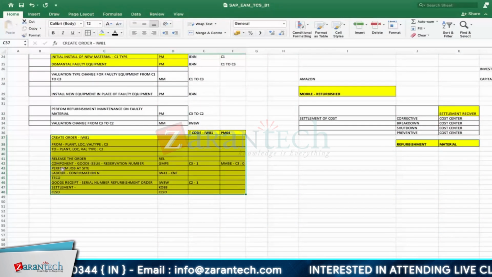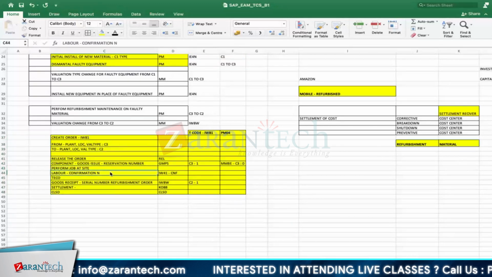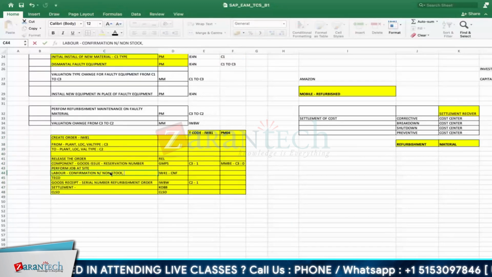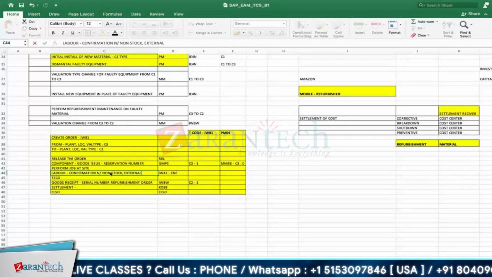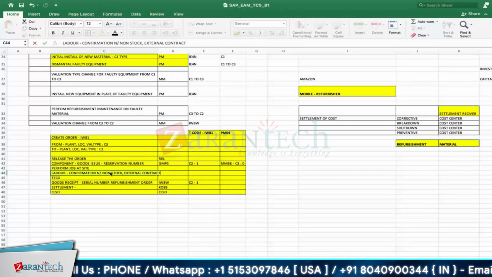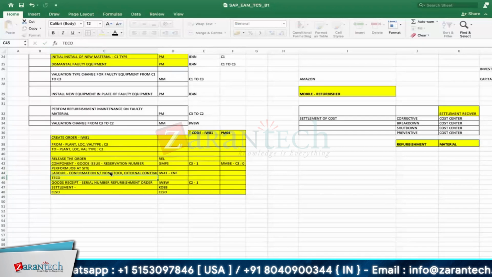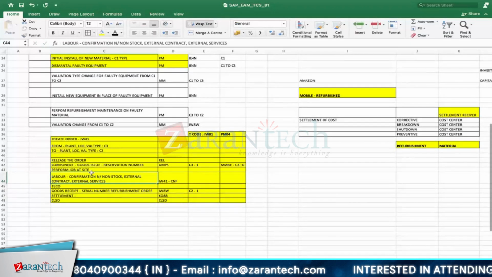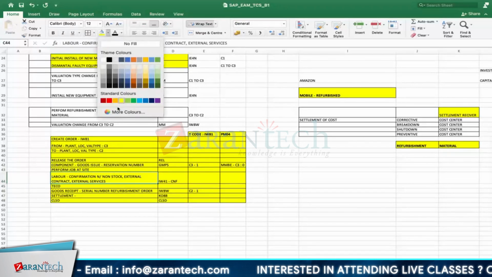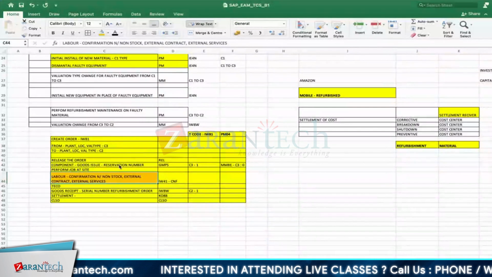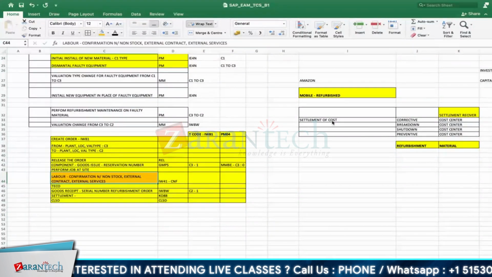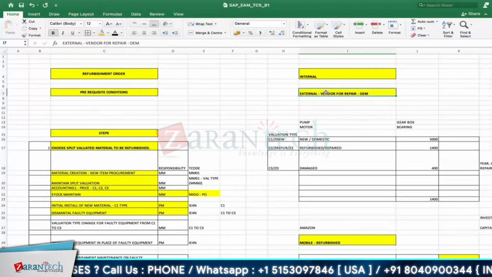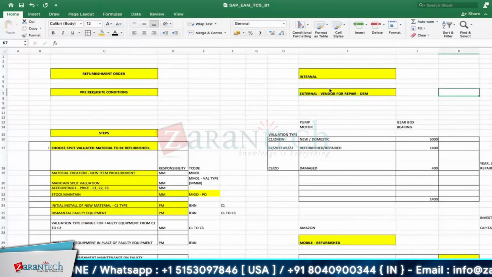So if I add, again here, we have added only labor. You can add non-stock components, which we have seen. For example, again, we can have external manpower, external contract labor and external services. So I didn't add this. Why? Because this process will get difficult for you to understand, so I have kept it simple over here. So as an assignment you can try this non-stock material. And of course, I will explain as an assignment, you consider that, and the external refurbishment order, which you are sending outside, that we will see.